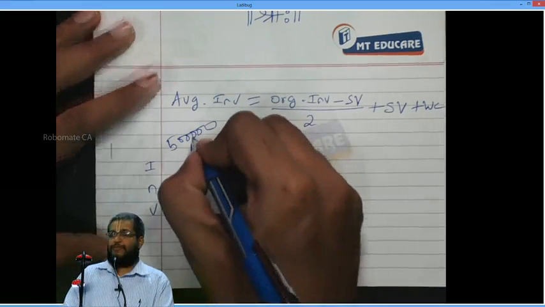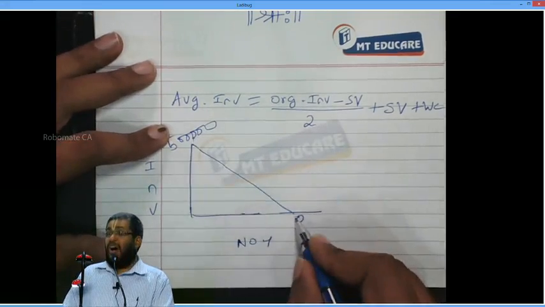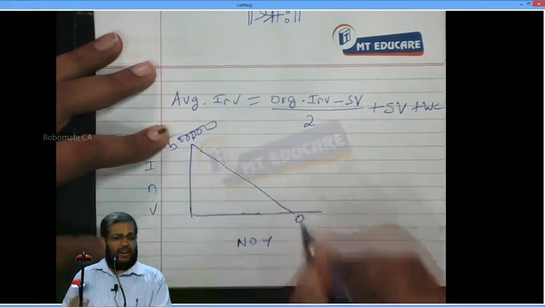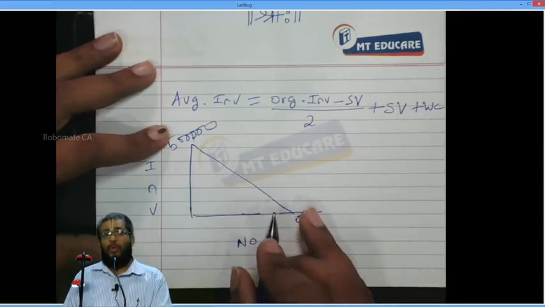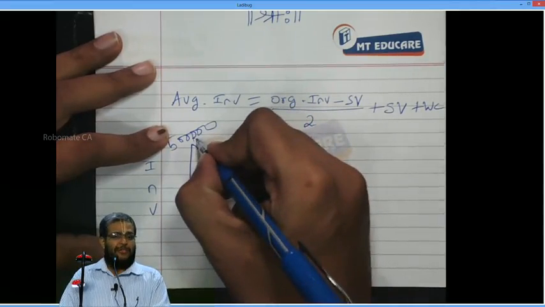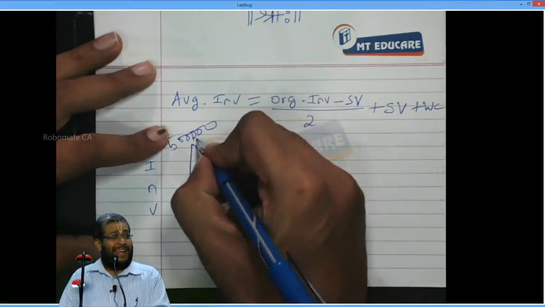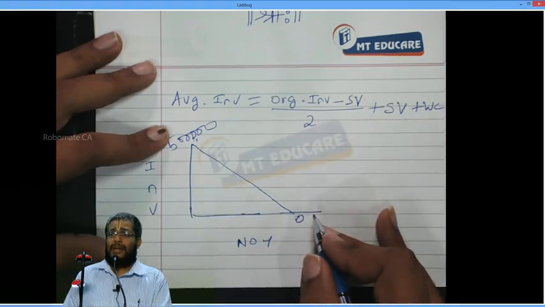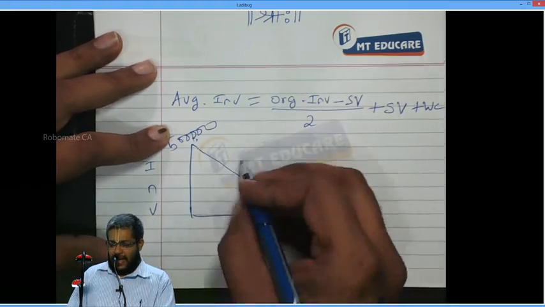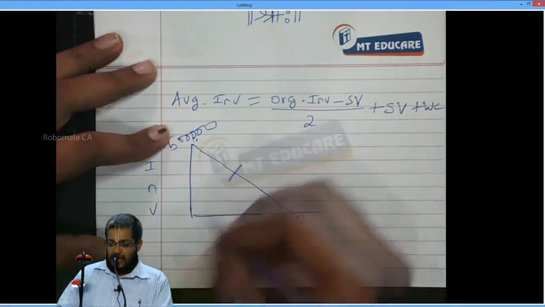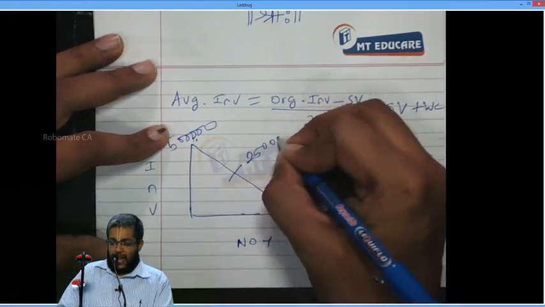Now, somebody asks you what is the investment. In first year I invested 5 lakh. Yes or no? On the last day a person says invested 0. Who is right? First person or last person? Both are right for the respective year. Now, neither do I enjoy a 5 lakh rupees asset for all 5 years, nor do I enjoy an asset worth 0. So on an average, I am using an asset which is worth how much rupees?